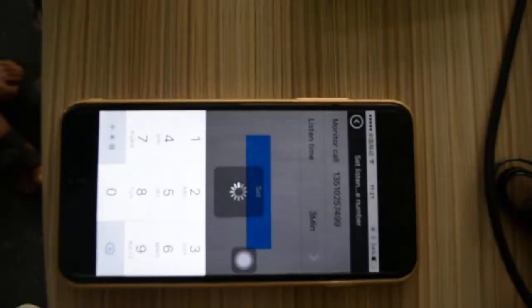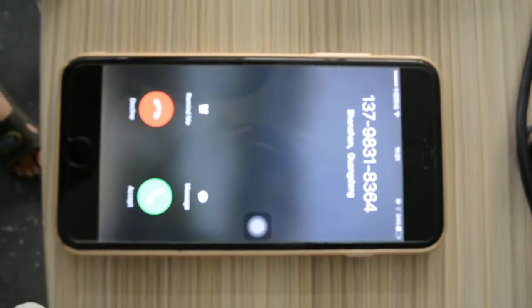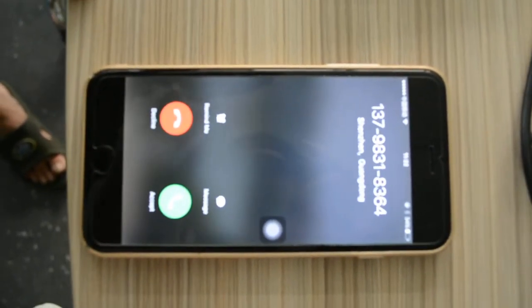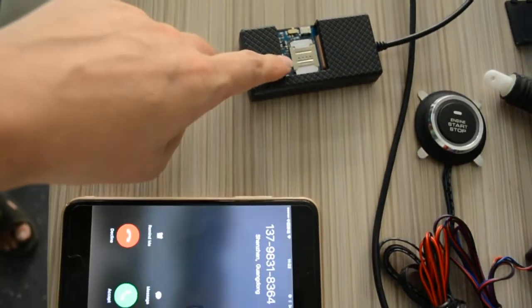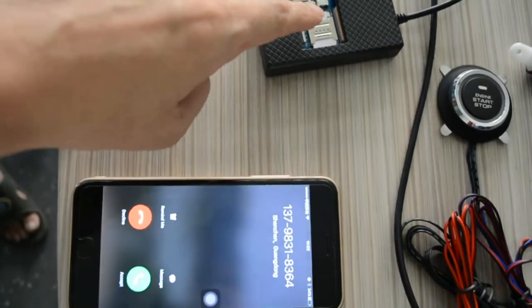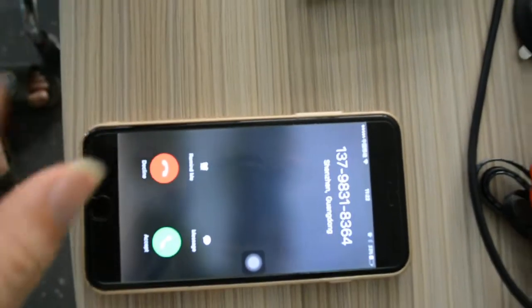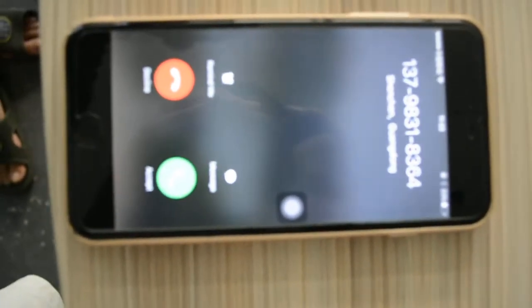Please wait. Yes, you got the phone number from this SIM card number. This number is this SIM card number. It means successful setting. If you want to monitor the car, you need to click the green icon.